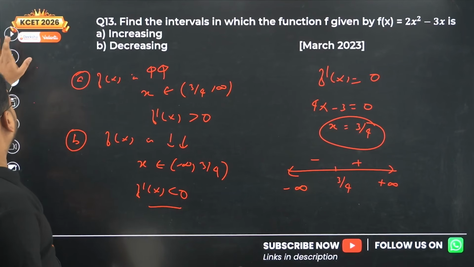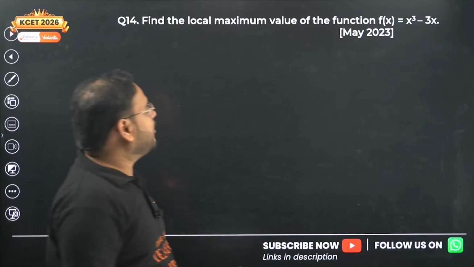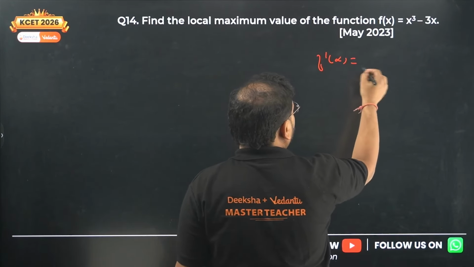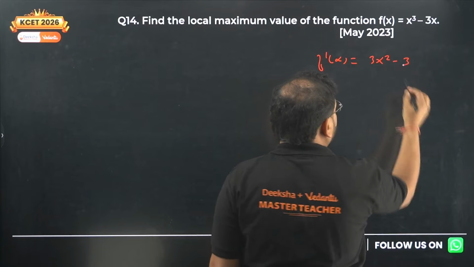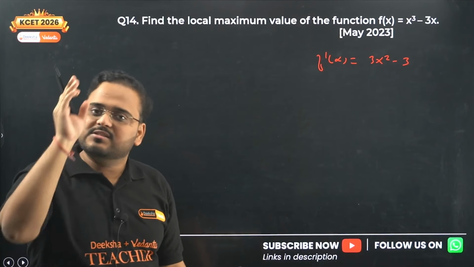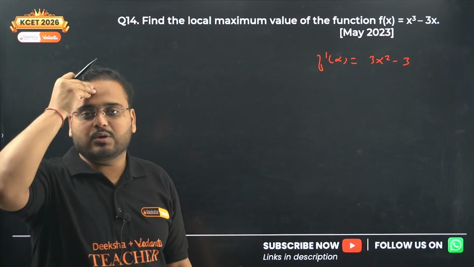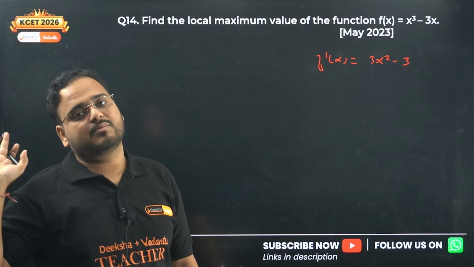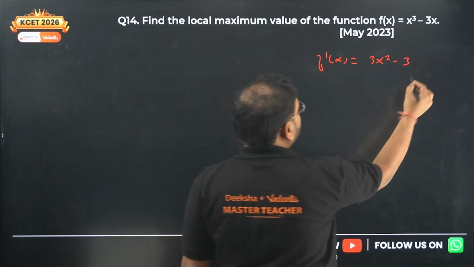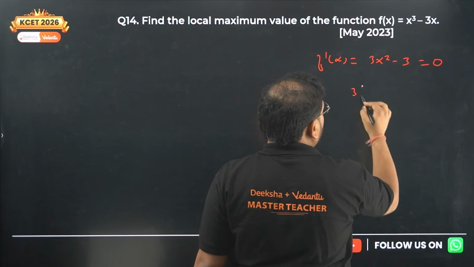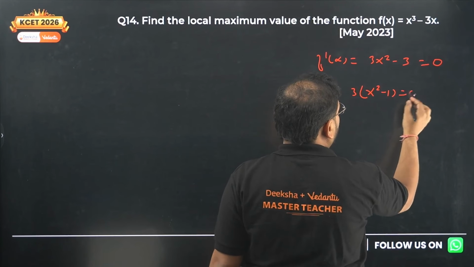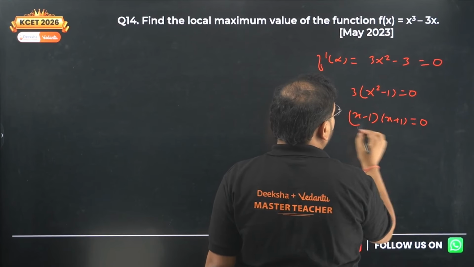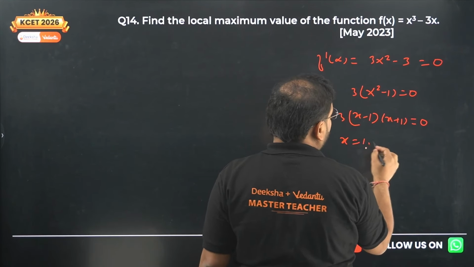Next, question number 14. Find the local maxima value of the function given like this. So we'll find again the same thing, f dash of x, 3x square minus 3. Whatever function is given, first thing is derivative and critical points. They are looking for maxima, minima, increasing, decreasing function, doesn't matter. Derivative, critical point is the same step. First step is done. Critical point means equal to 0. 3 is common, x square minus 1 is 0. From here I get x minus 1 and x plus 1 is 0, so x value is 1 or minus 1.